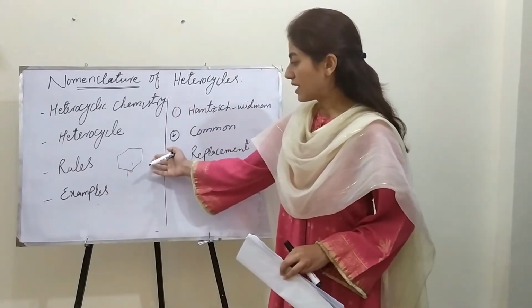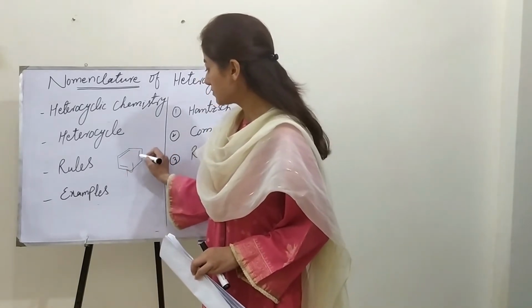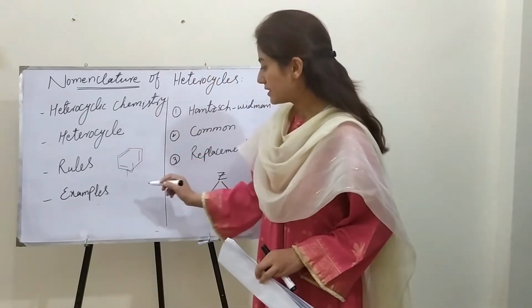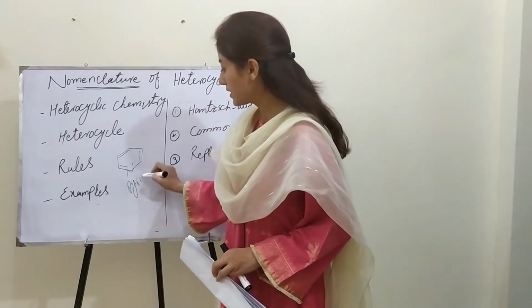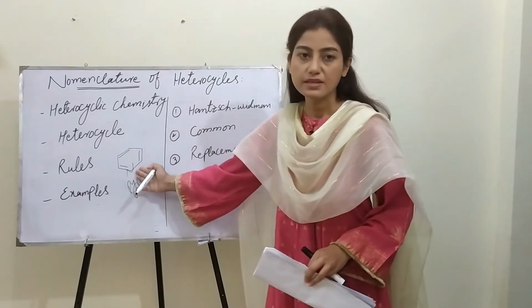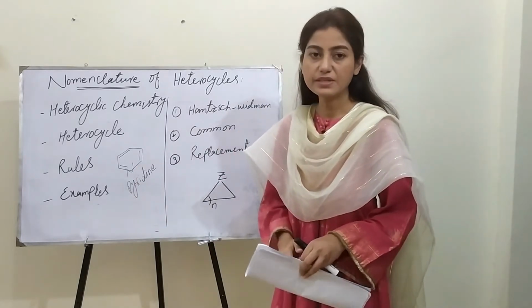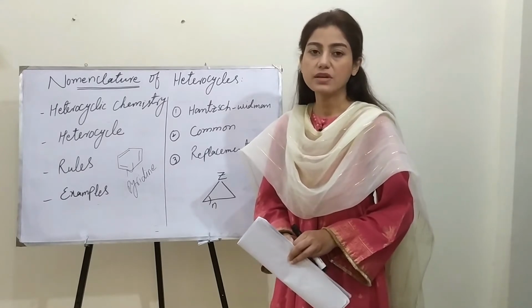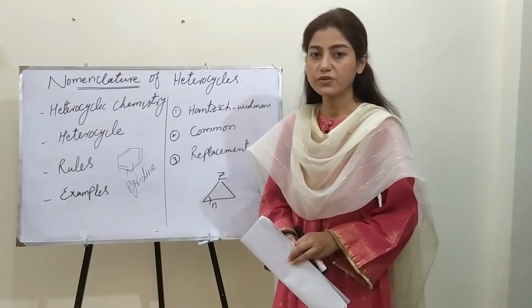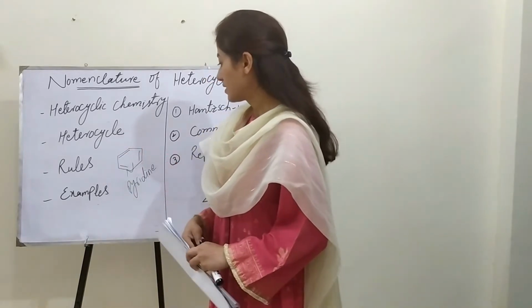And they may be either saturated or unsaturated. If it is an unsaturated one, then its name would be pyridine, and this heterocycle contains nitrogen. So such cyclic compounds having elements other than carbon and hydrogen as member of their ring would be called heterocycles.